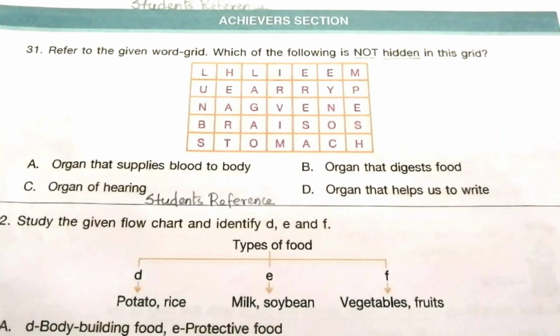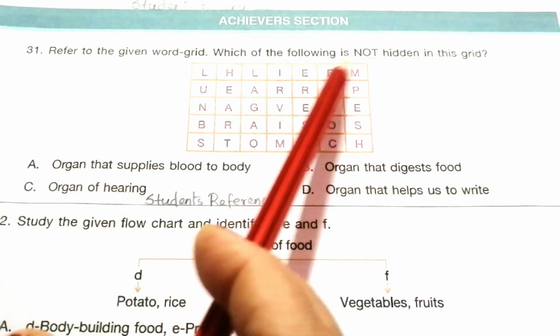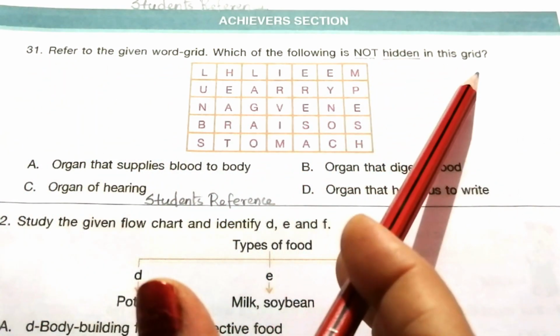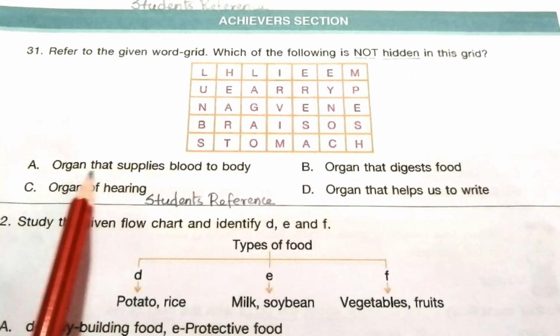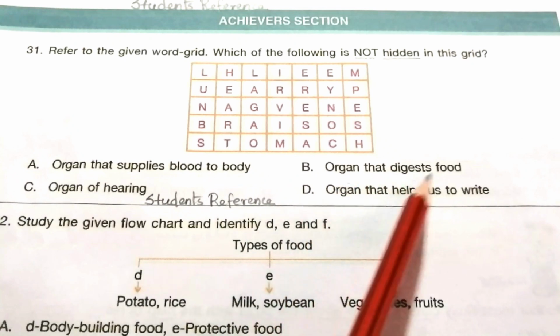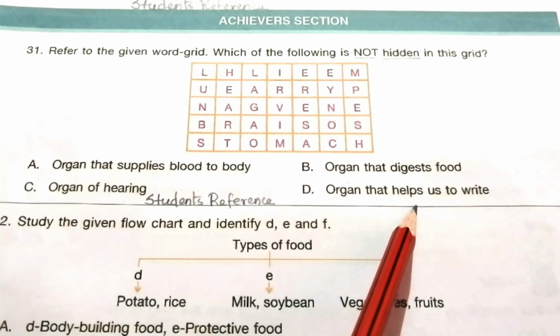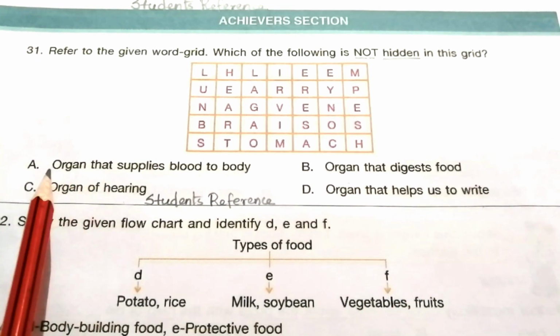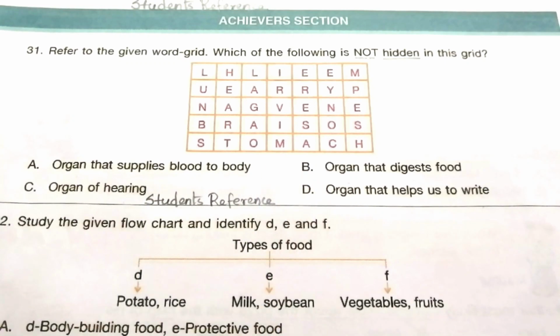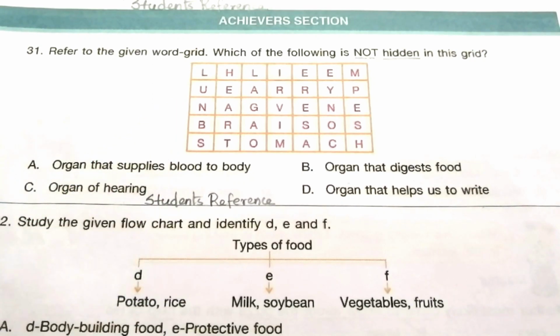Next topic is Achiever section. 31. Refer to the given word grid. Which of the following is not hidden in this grid? Organ that supplies blood to body. Organ that digests food. Organ of hearing. Organ that helps us to write. So first you try to find out the answer for all the 4 options.